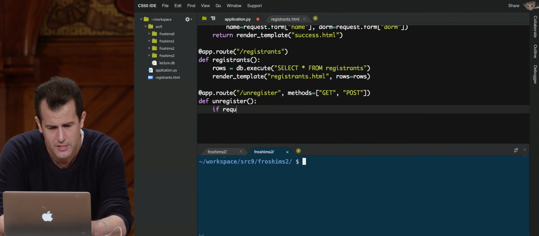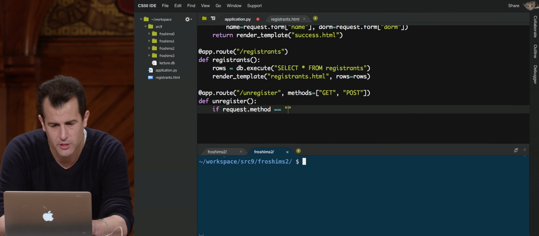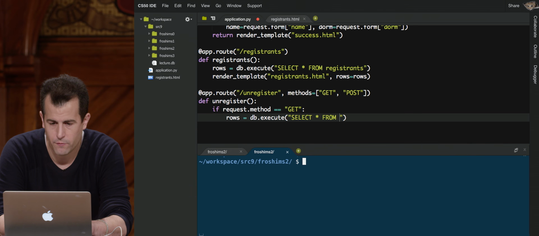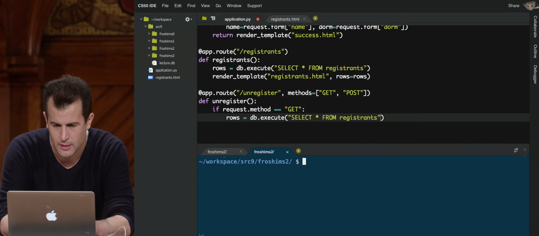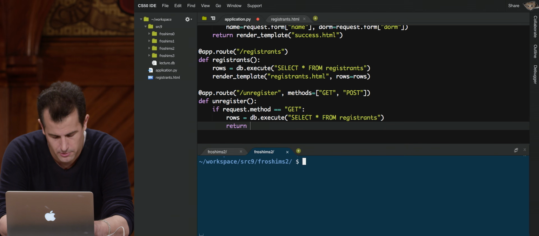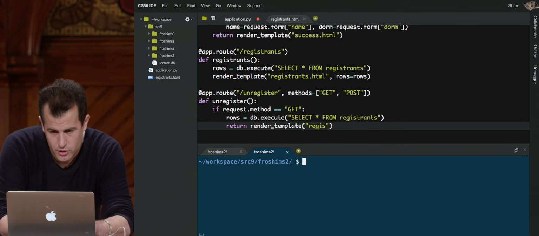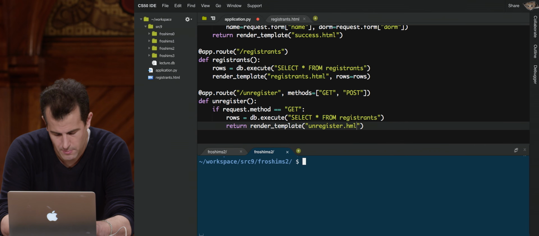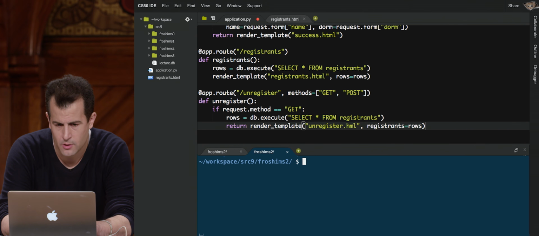If request.method == get, then rows gets db execute, select star from registrants. And then I'm going to go ahead and return the template, render template unregister.html, and pass in those registrants as those rows.